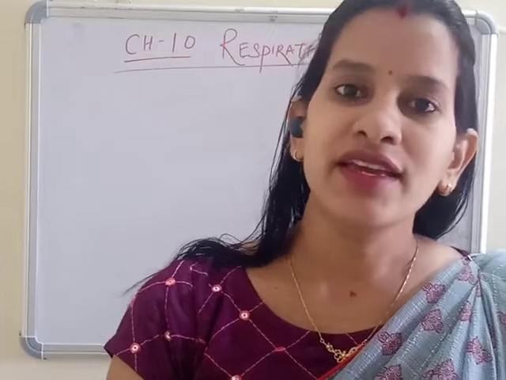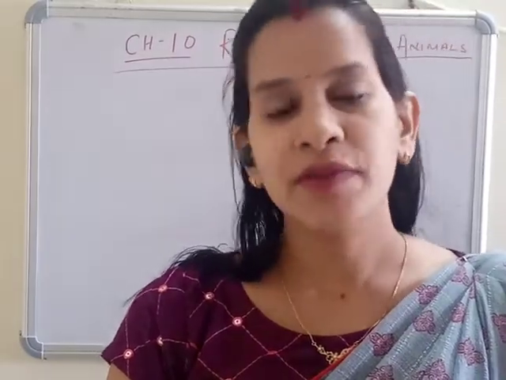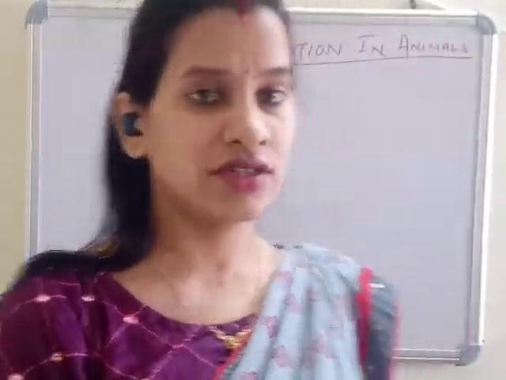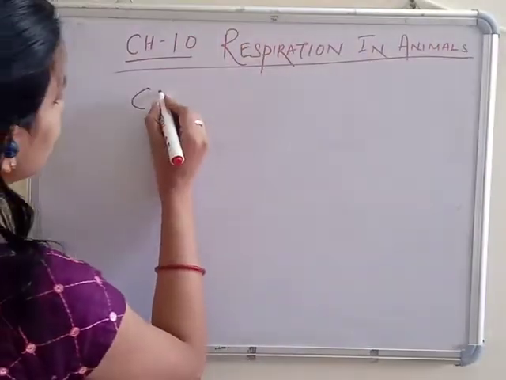Our body is made up of cells. Cell is the smallest unit. Let's discuss the cell.